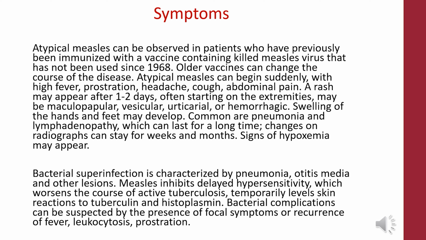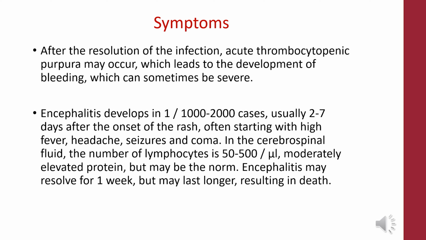Bacterial complications can be suspected by the presence of focal symptoms or recurrence of fever, leukocytosis, and prostration. After the resolution of the infection, acute thrombocytopenic purpura may occur, which leads to bleeding that can sometimes be severe.